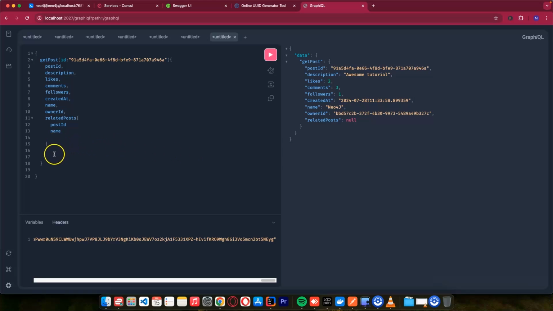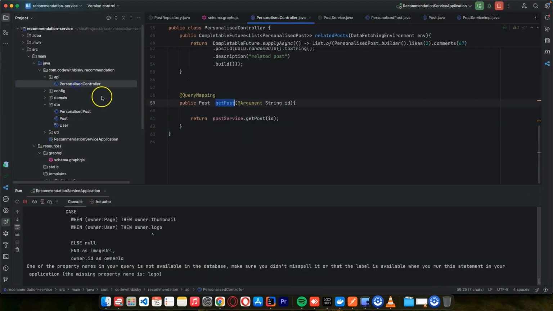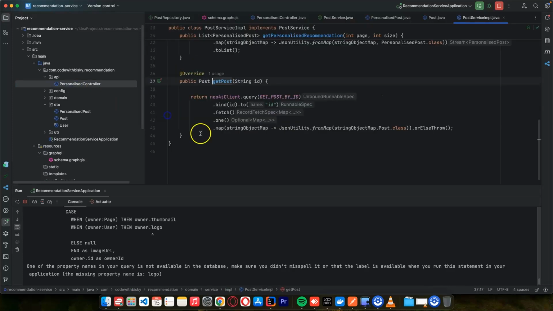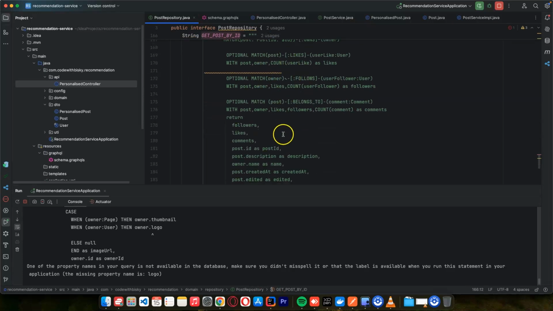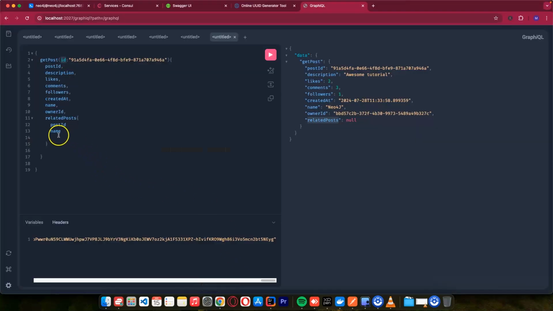Okay, so after doing this, we have managed to get this. So far for related post, we don't have anything. We are going to use the tags, and if we get post here and we put the ID, because if you go to our controller, we pass this as an ID. And if you go to our get post like this, let me go here. If we look to our return, it said post ID as post ID. So I think we are okay now.